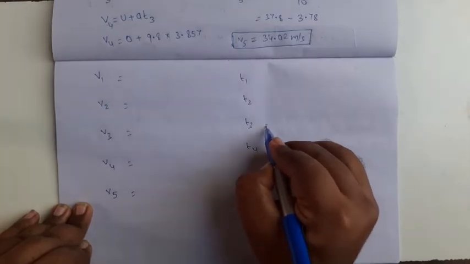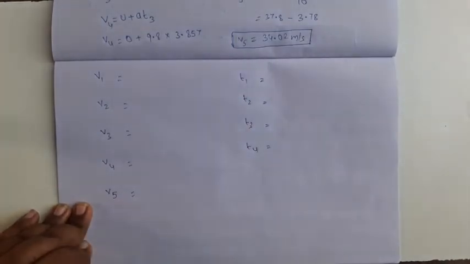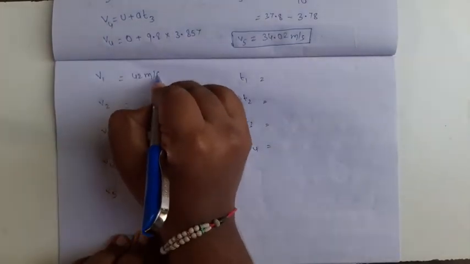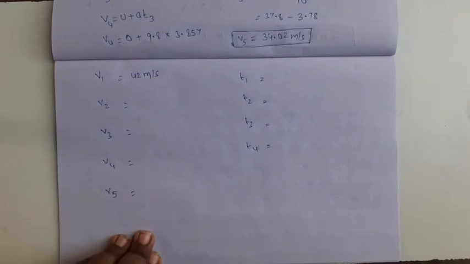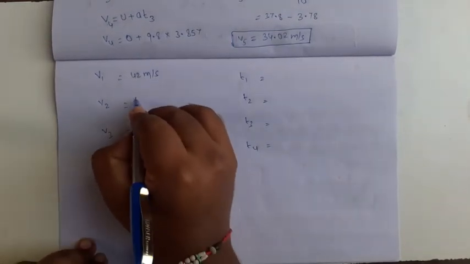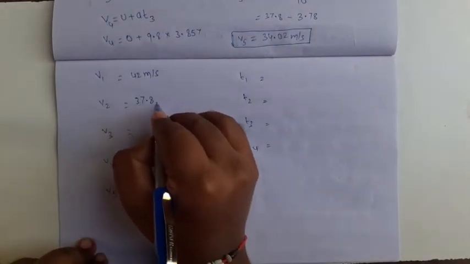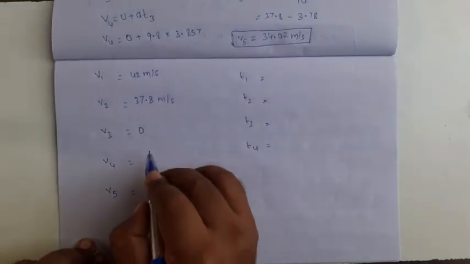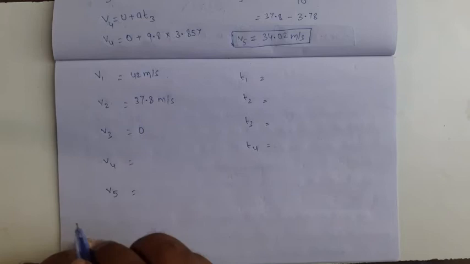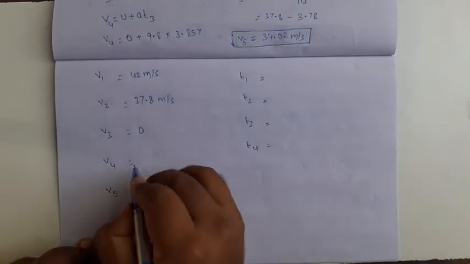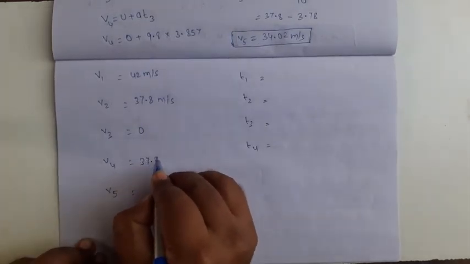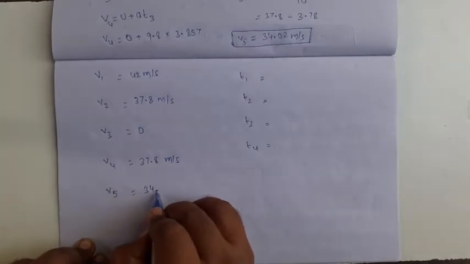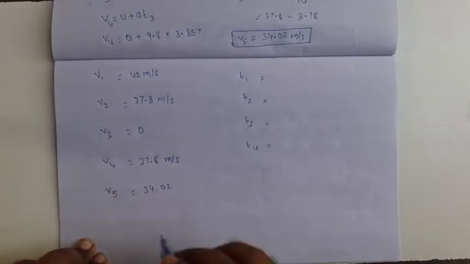Okay, v1 value is 42 meter per second, v2 value is 37.8 meter per second, v3 is 0 meter per second, v4 is 37.8 meter per second, v5 is 34.02 meter per second.